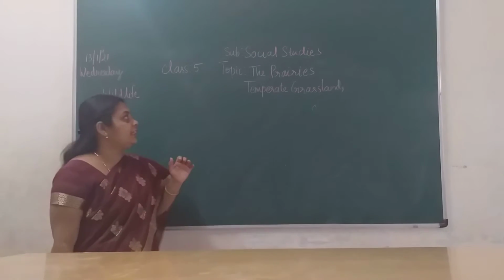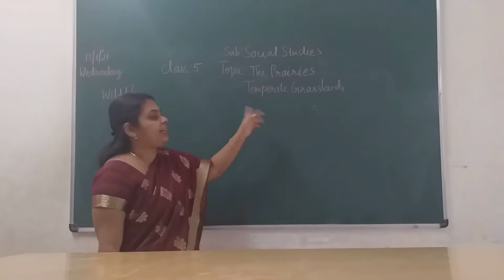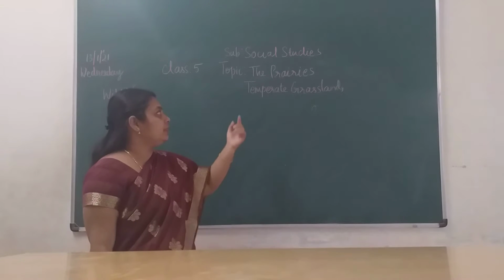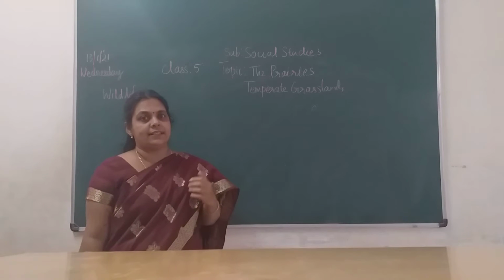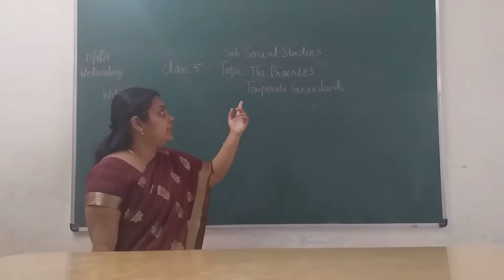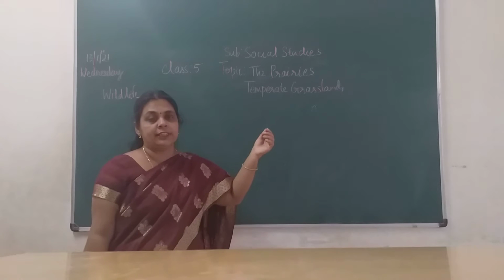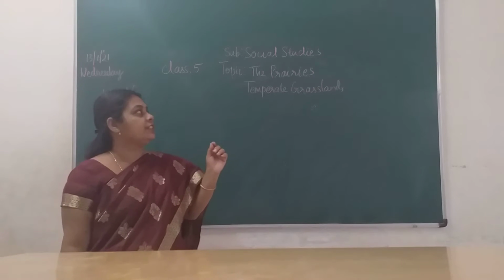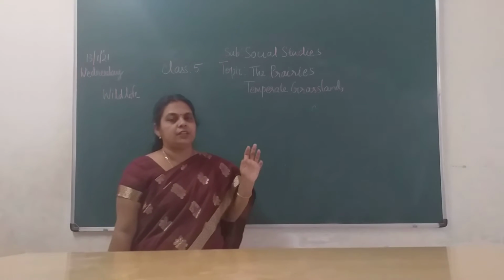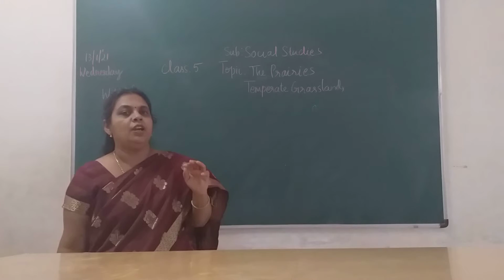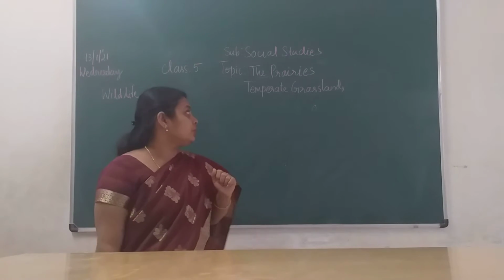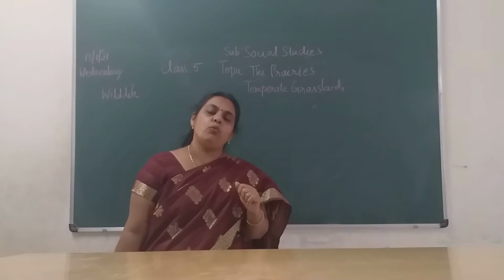So yesterday we started with the lesson the prairies, temperate grasslands. So we were seeing one region, children. In this lesson we are going to see about the grasslands all over the world, where all the grasslands are there, and what is the name for the grasslands in each country. Yesterday we saw it is called prairies in North America. In yesterday's video we saw the location, the climate, vegetation and all. So today's class we will see about the wildlife, children.